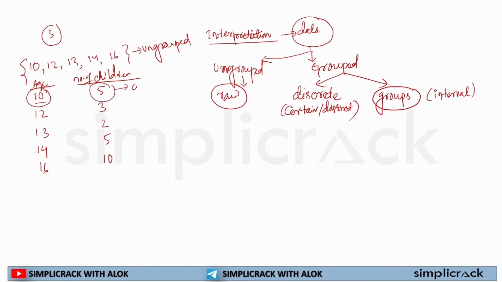In terms of statistics, this is known as the observation.